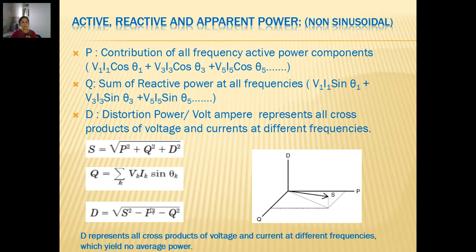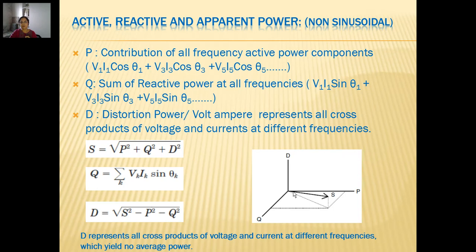P is the total active power which would be delivered to the load as a result of all frequency components. Q would be all reactive power added with all frequency components, and so we take subtraction of S square minus P square minus Q square. It results into distortion power. So it is an indirect calculation of distortion power, and its representation could be like this.